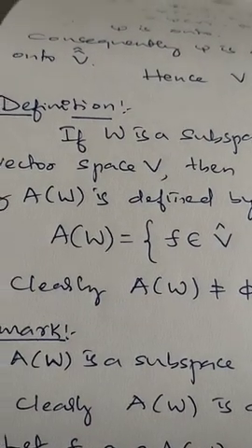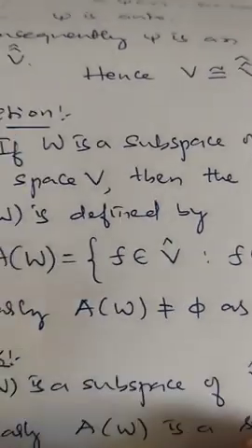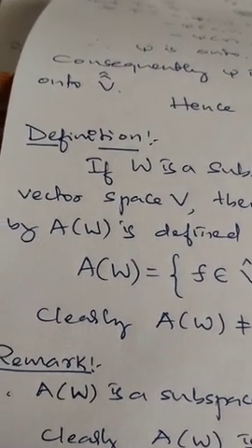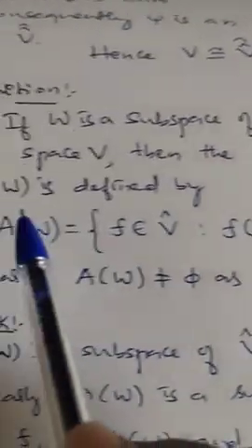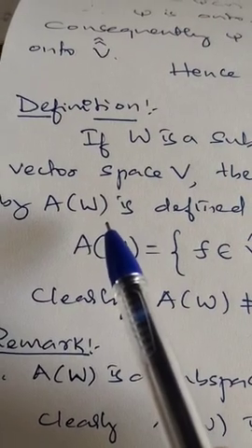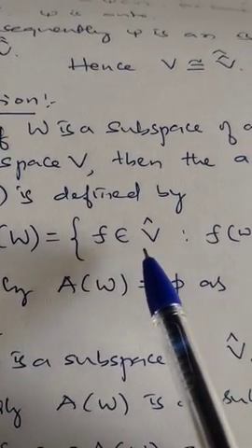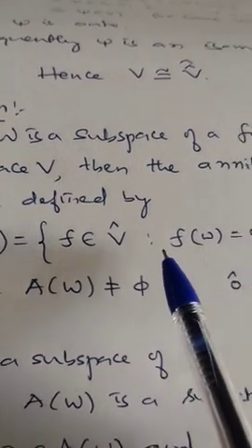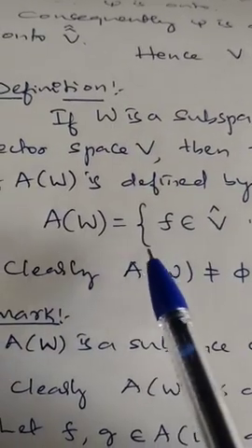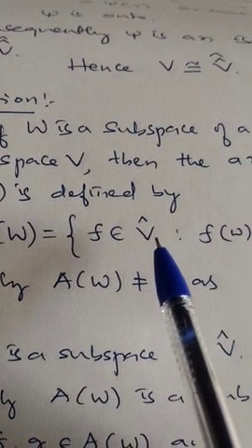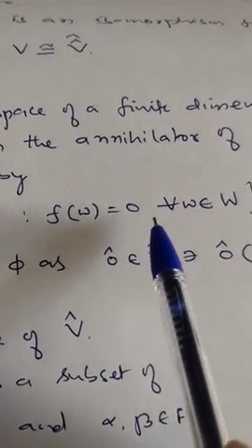Next, let us take up another important definition. Suppose W is a subspace of a finite dimensional vector space V. Then the annihilator of W is denoted by A(W) and defined by A(W) equal to the set of all f belonging to V cap, that is, the set of all functionals f on V such that f(w) is 0 for every w belonging to W. So the annihilator of W is the set of all those functionals in V cap which carry every element of W to 0.